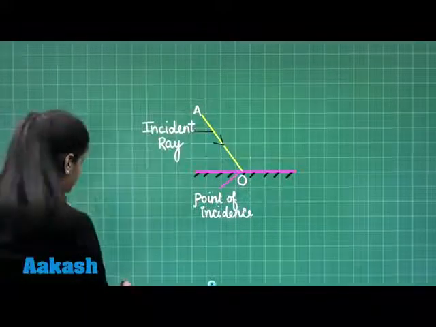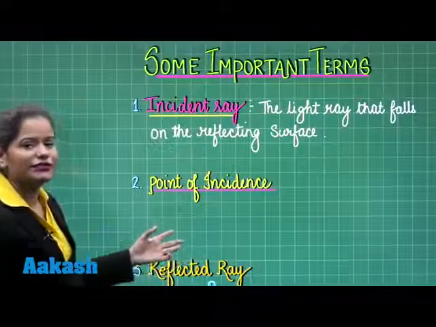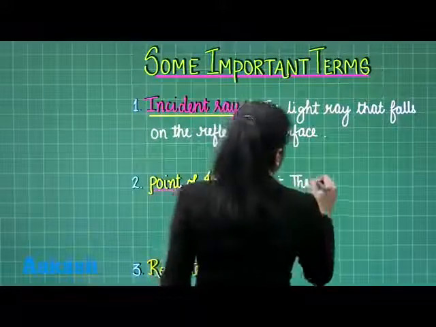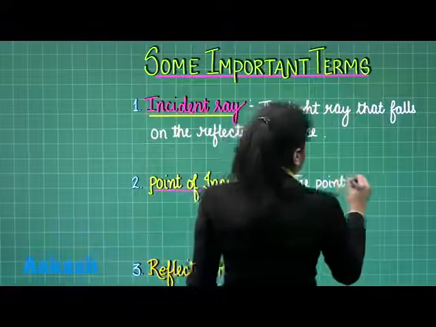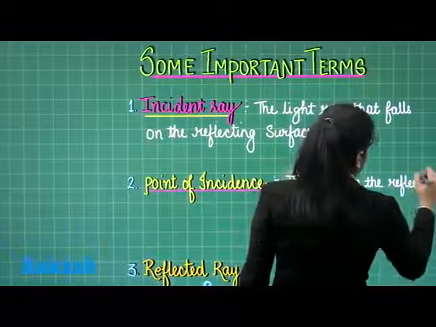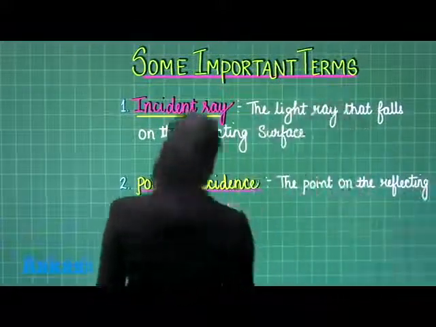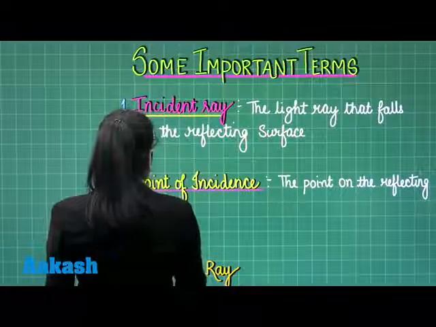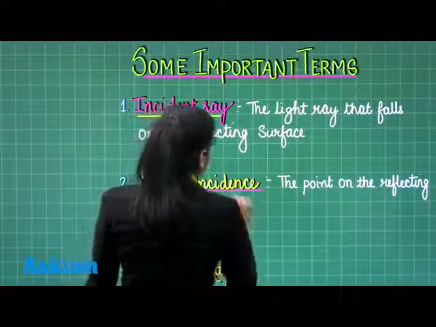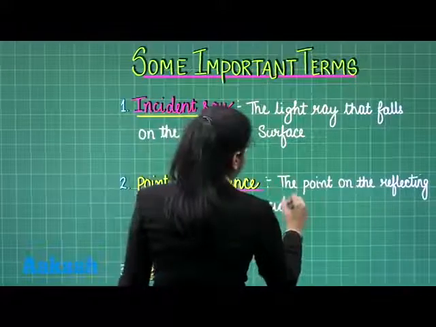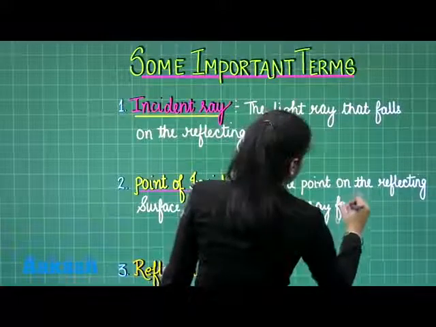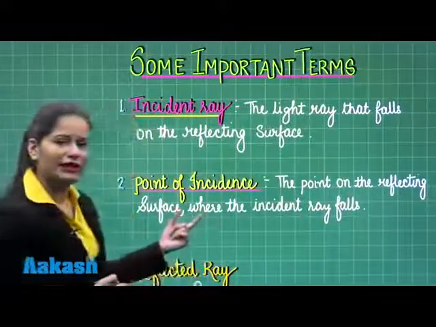So what is the point of incidence? The point on the reflecting surface where the incident ray falls. The point on the reflecting surface where the incident ray falls is the point of incidence.